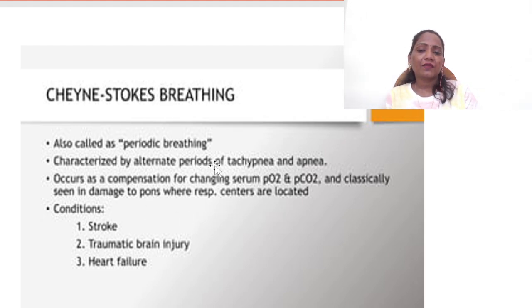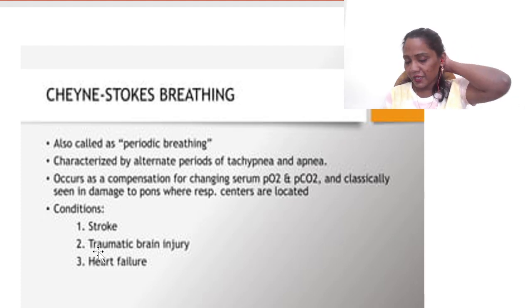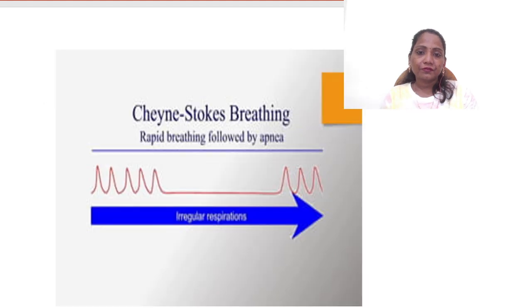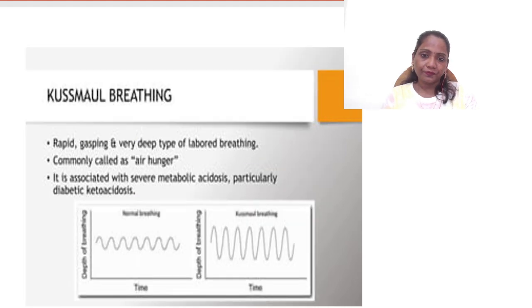You can see Cheyne-Stokes respiration in stroke when a person becomes comatose, when a person gets an injury in the brain area, in traumatic brain injuries, or in heart failure also. They breathe rapidly, then there is a gap, and after that they start breathing again. That is called Cheyne-Stokes respiration.